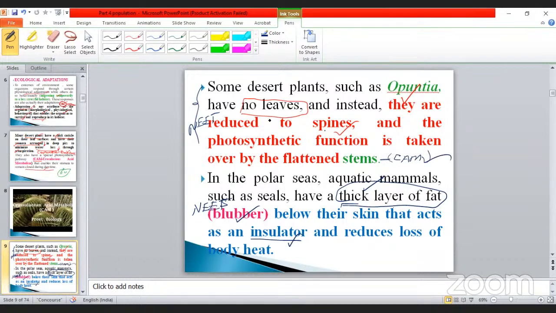One example has been given as a plant, and another is an animal example. Here, what happened? The blubber. You can take an example of any one of the animals.